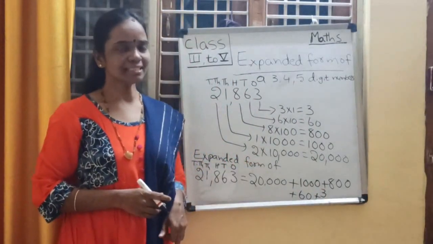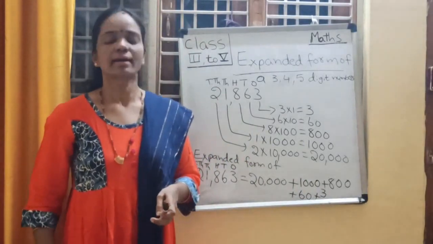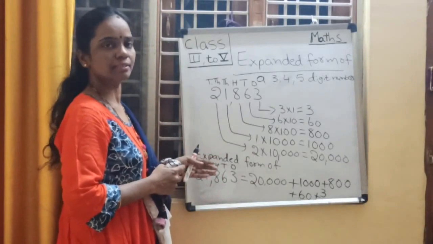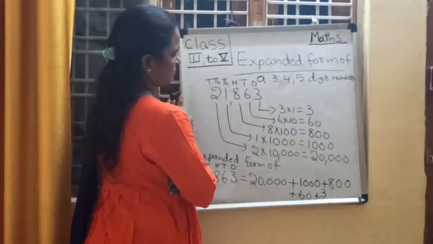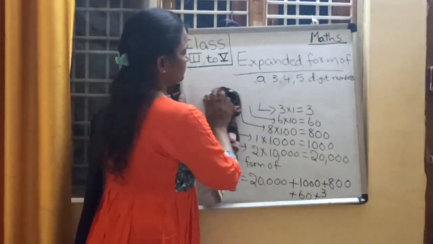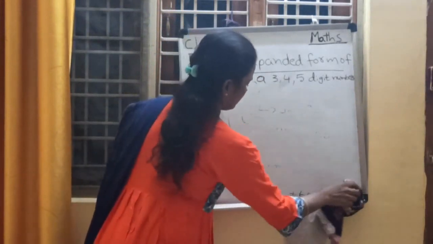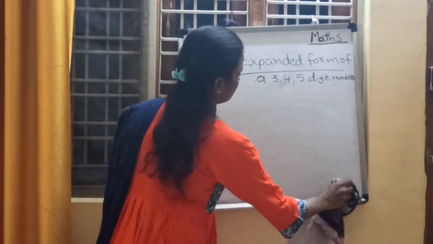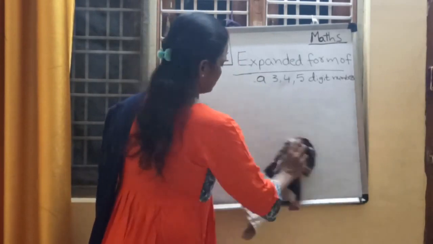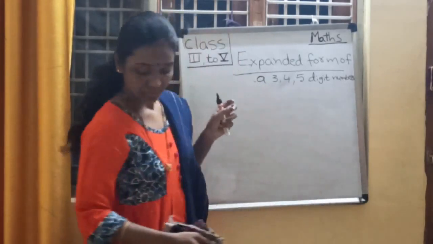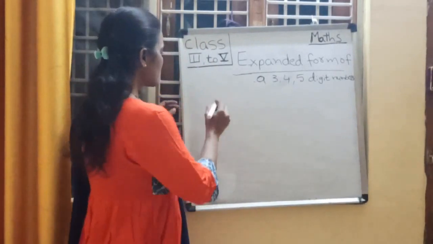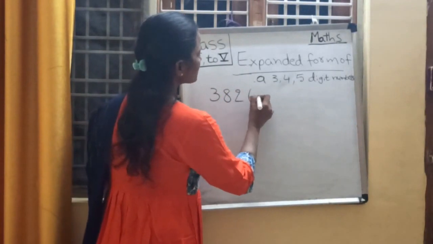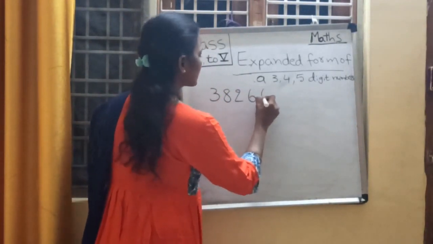Have you understood, children? Shall we take one more example? Right. Now, everyone write in your books. Note it down. Then give me another 5-digit number, children. 3, 8, 2, 6, 6.